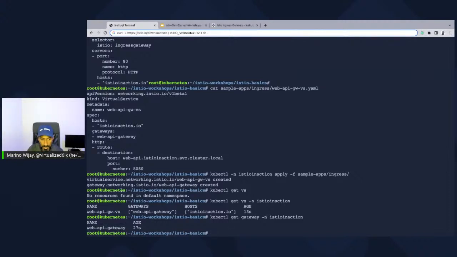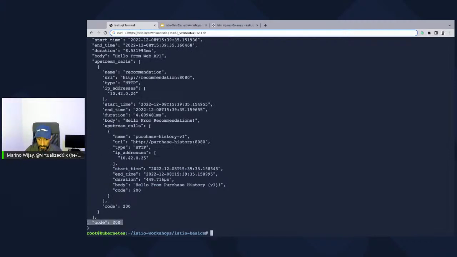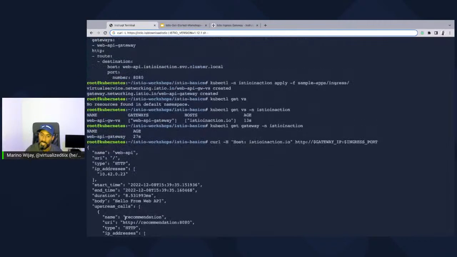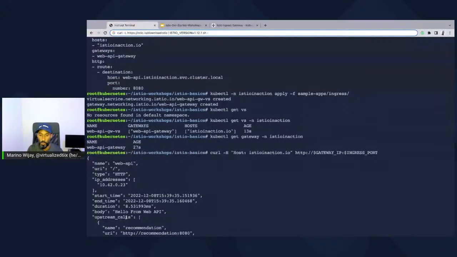At this point, if I curl this app, I'm going to go ahead and curl istioinaction.io. I've already specified environment variables for the external IP and the port that I'm listening on for the Istio Ingress Gateway. I should get an HTTP 200 success code, which I did, which is telling me at this point that my Istio Ingress Gateway has opened the door for requests made to istioinaction.io that are going to be directed towards the Web API service.